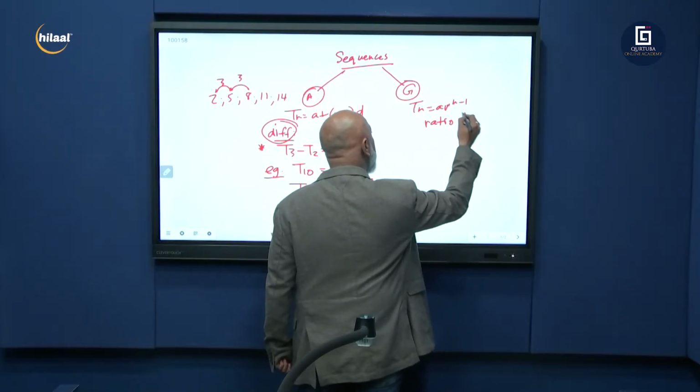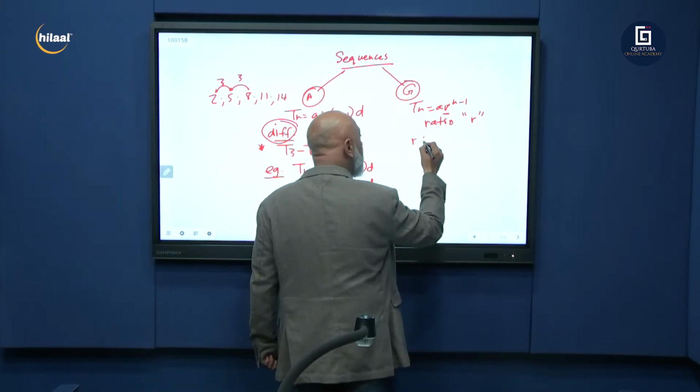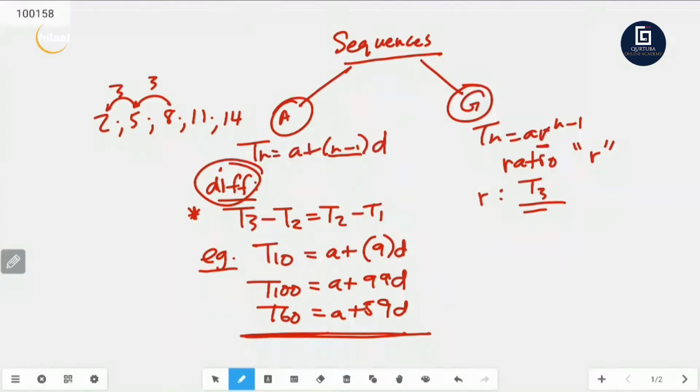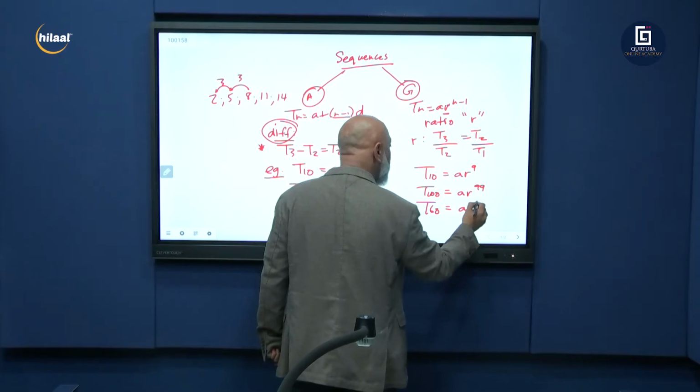Your common ratio is R. And we know it's got a formula. To get R, we know T3 divided by T2 equals T2 divided by T1. And T10 here will be known as AR to the power 10 minus 1, which is 9. T100 will be known as AR to the power 99. T60 will be known as AR to the power 59.